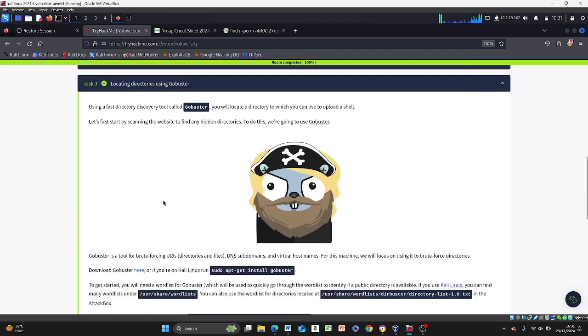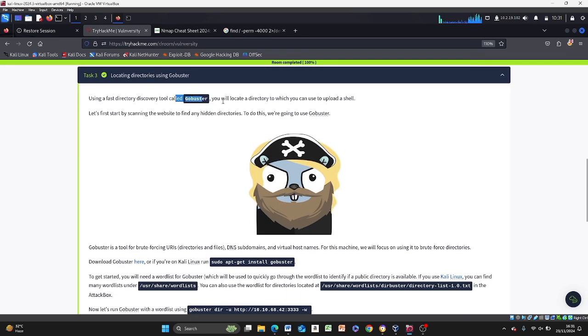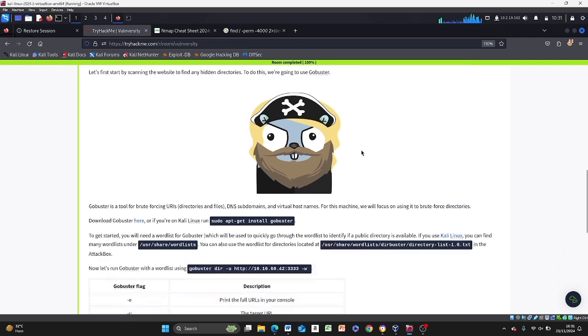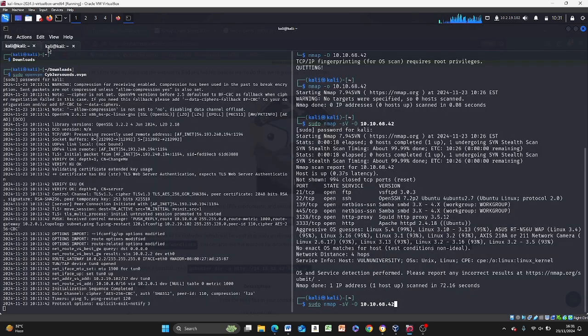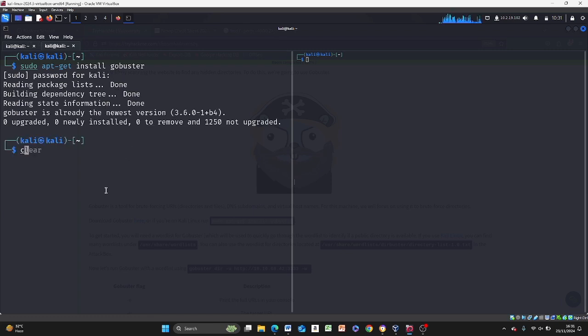We're going to use a fast directory brute forcing tool called GoBuster. You locate a directory which you can use to upload a shell. If you've not installed it on Windows, you can download it here. On Kali, you literally just copy all of this and then paste it here. I already have GoBuster installed.